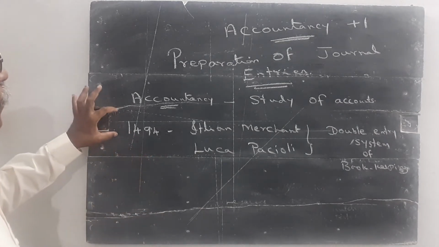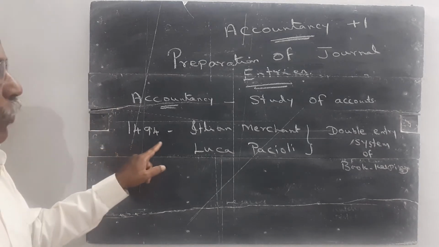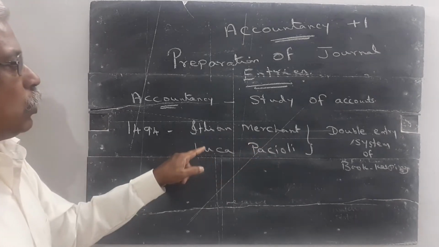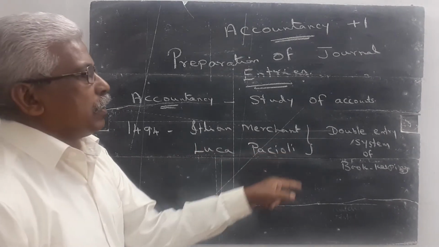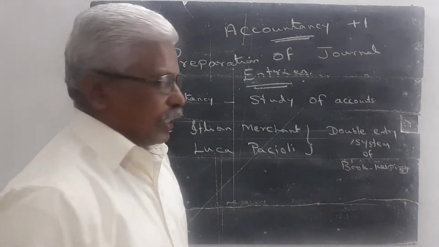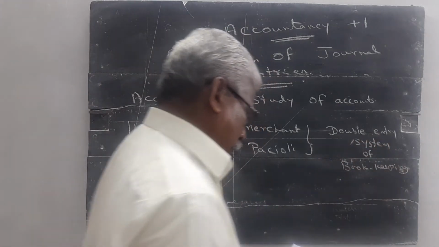In the year 1494, one Italian merchant called Luca Pacioli introduced one system of writing the accounts. That system is called the double entry system of bookkeeping.